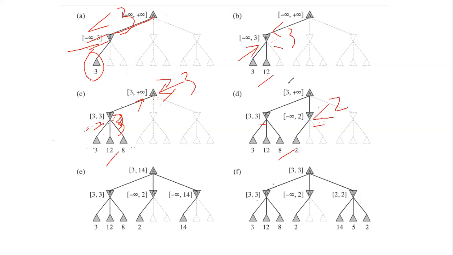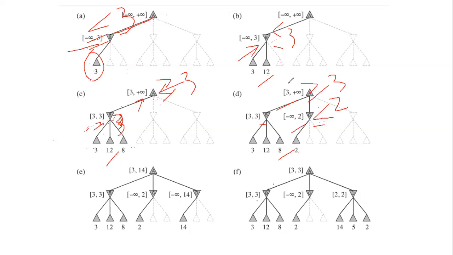This value is less than, because this is min player and we have got a value 2. That means this is going to be less than equal to 2. And this value we already know is greater than equal to 3, because this is maximize player, this is minimize player. So this value is greater than equal to 3. This value is less than equal to 2.